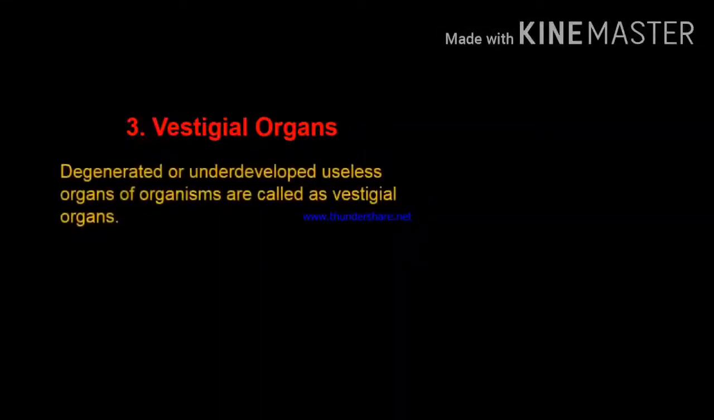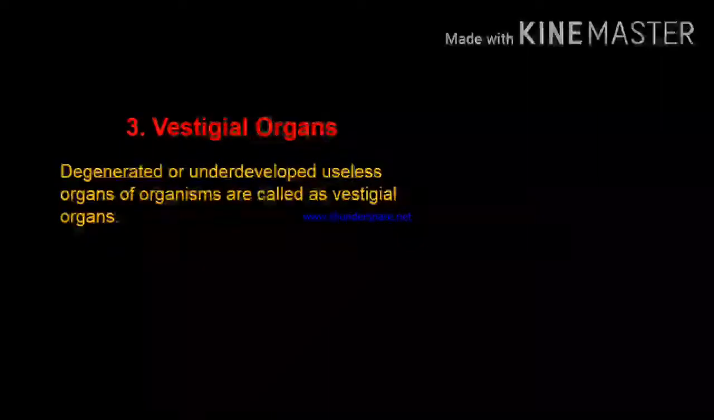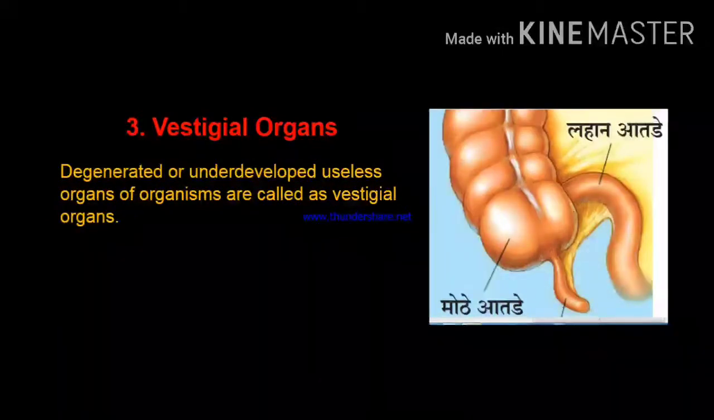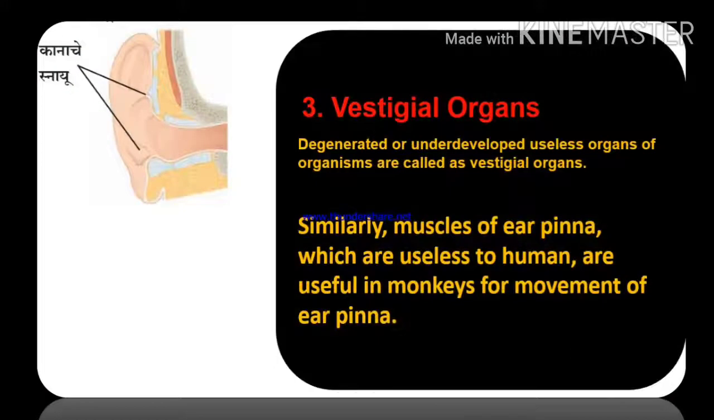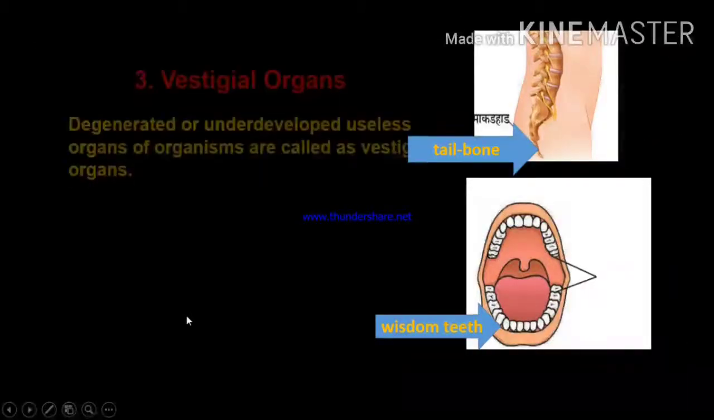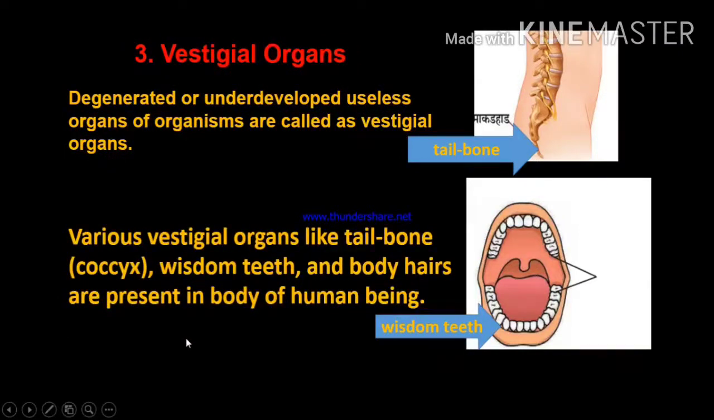Next evidence is vestigial organs. Degenerated or underdeveloped useless organs of organisms are called vestigial organs. For example, the appendix, which is useless to humans, is a useful and fully functional organ in ruminants. Similarly, muscles of the ear pinna, which are useless to humans, are useful in monkeys for movement of the ear pinna. Various vestigial organs like tailbone, wisdom teeth, and body hair are present in the human body.